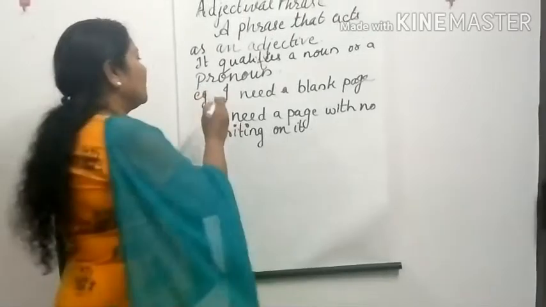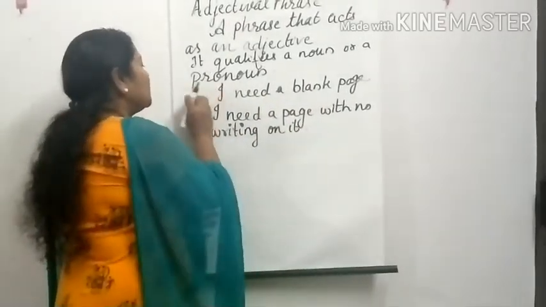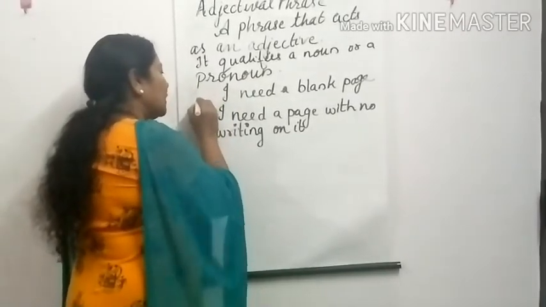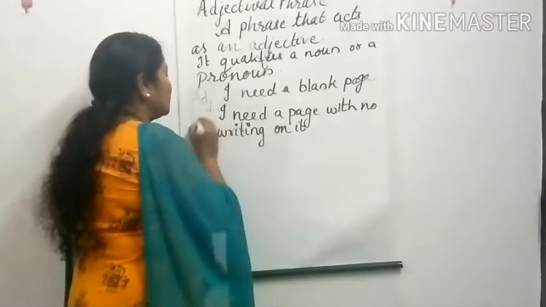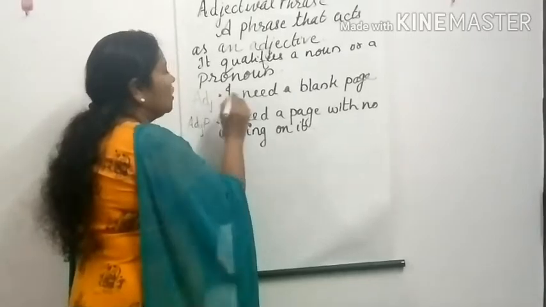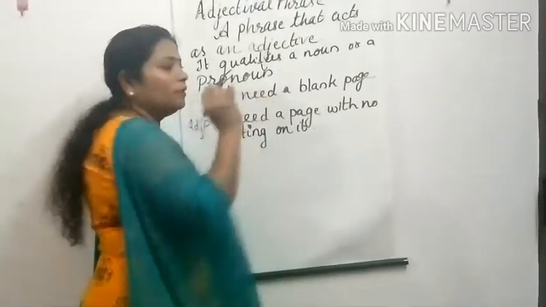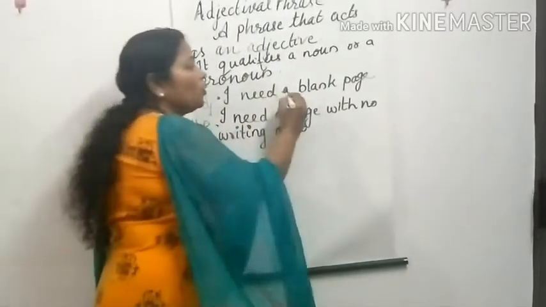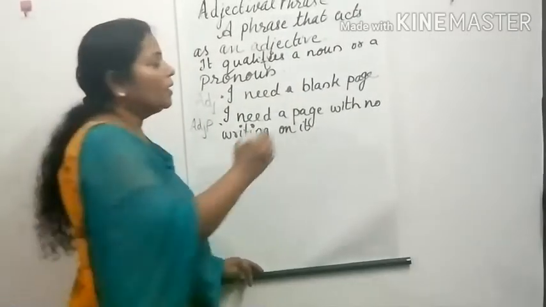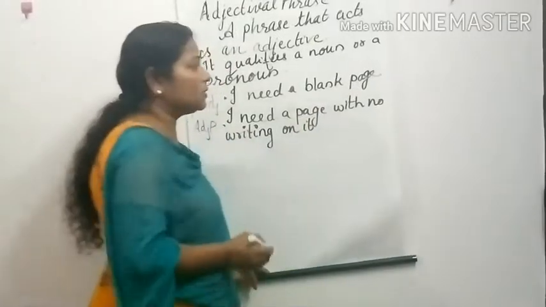So let's see. I need a blank page. Okay, so I have used the two forms to make you understand how the sentence engane adjective aayittu use cheynathu and how it is used in adjectival phrase. Okay, two examples. So I need a blank page. Okay, so I need subject verb combination, so we are not going to concentrate over there. A blank page. Okay, so here we have our noun, a blank page.